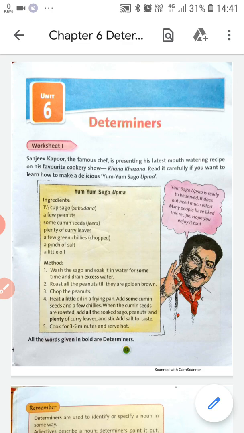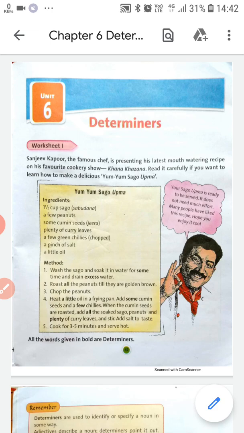Basically, whatever we discuss here is about quantifier determiners. The use of much will always be with uncountable nouns, and uncountable nouns include abstract ideas and liquid substances like water, ink, milk. Or abstract nouns, that means feelings or strong emotions, as well as stuff like salt, rice, sugar. These things are also considered uncountable nouns.